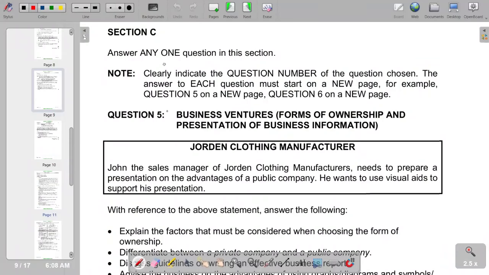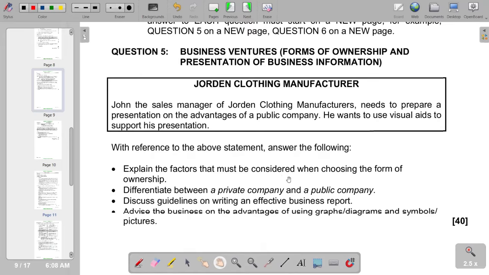So this is our section C, and our question 5 is on business ventures, forms of ownership and presentation of business information. So of course, this is an essay question. So you're given a scenario in terms of our question, and then on the requirement of the essay, with reference to the above statement, answer the following. First part, explain factors that must be considered when choosing the form of ownership. That is our first part.